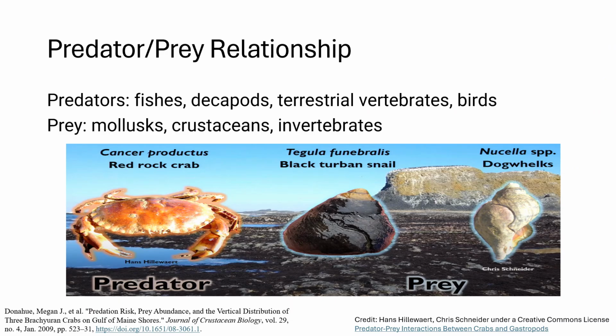Crabs have a unique predator-prey relationship, as some predators may be prey for other species of crabs and vice versa. In general, crabs are important predators for mollusks, crustaceans, and other invertebrates, and are in turn an important prey for fishes, decapods, and terrestrial vertebrates.